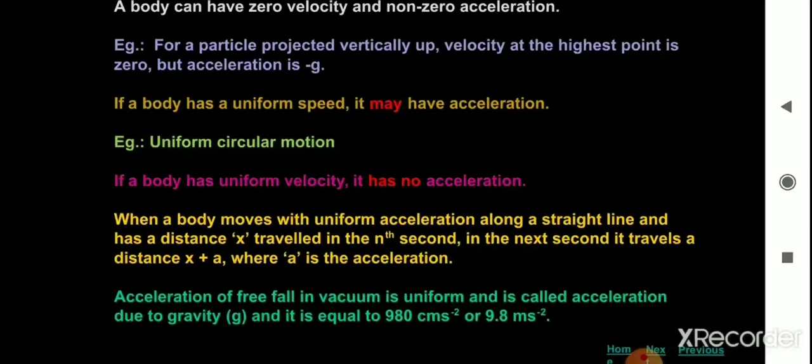The acceleration for a freely falling body in a vacuum is uniform, and that value is called acceleration due to gravity. It is denoted by the letter g, and it is equal to 9.8 meter per second square. In centimeters per second square, it is 980 centimeter per second square. Generally, we use the value 9.8 meter per second square.